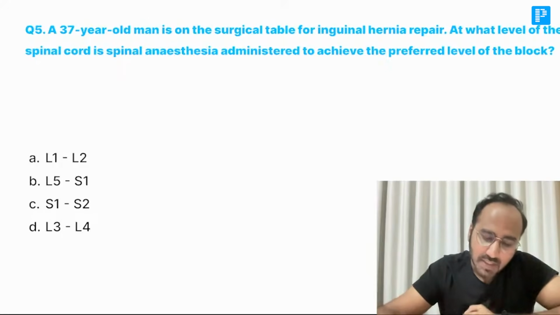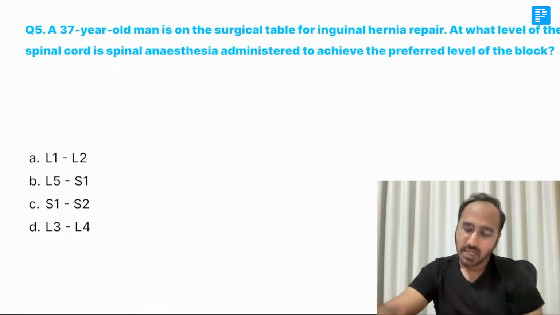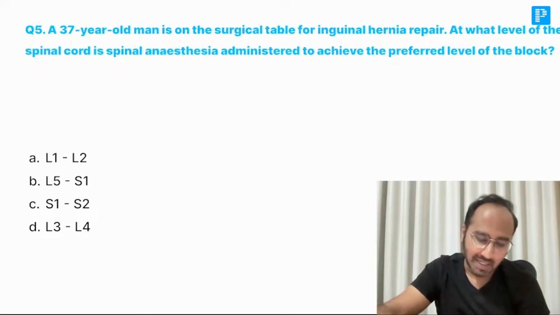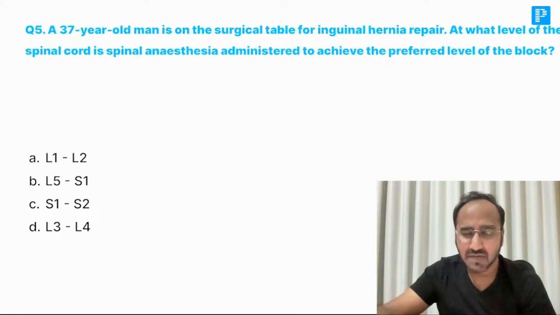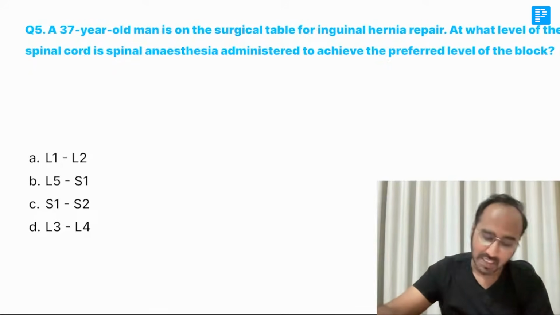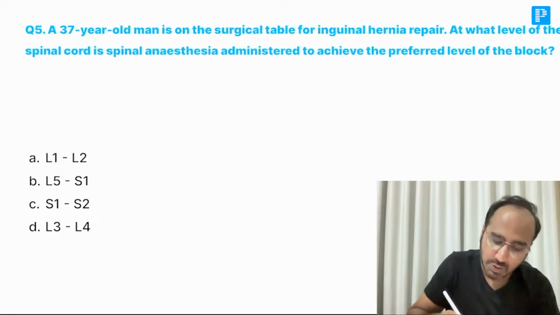A 37-year-old man is on the surgical table for an inguinal hernia repair. At what level of the spinal cord is spinal anesthesia administered to achieve the preferred level of block? At what level are you giving spinal anesthesia? Remember guys, for inguinal hernia repair, what is the level required? L1, L2, L5, S1. And remember, L1, L2 you are avoiding, guys.